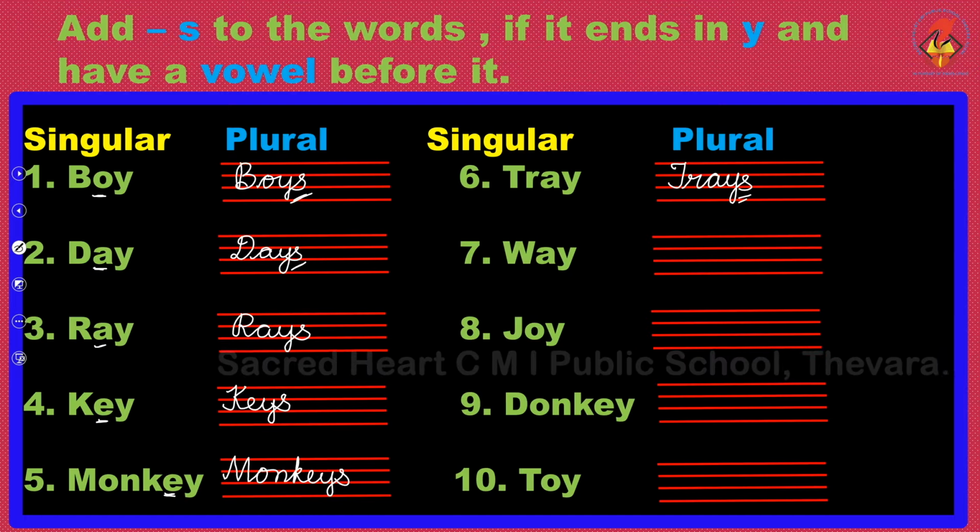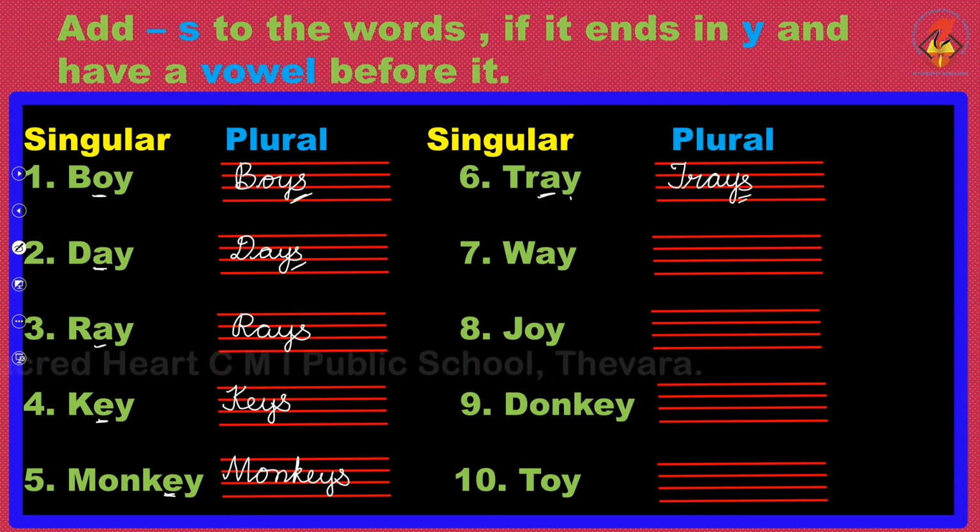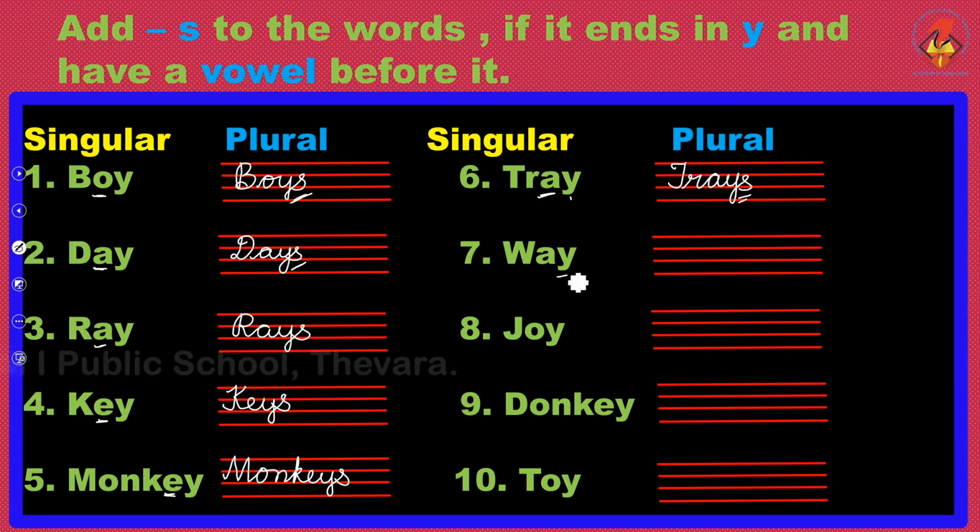Then you have tray. T-R-A-Y-S. Why are we writing S? Because we have Y and before that is A. That is a vowel. Next, way. We have a vowel before it. So what do we do? W-A-Y-S. Ways. There are different ways. Plural. There is only one way.